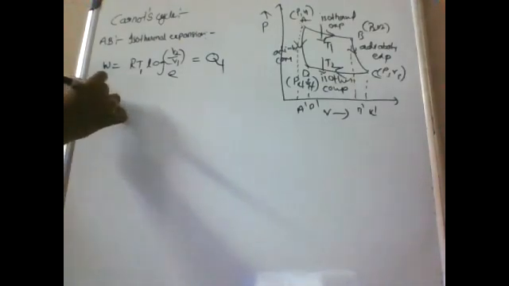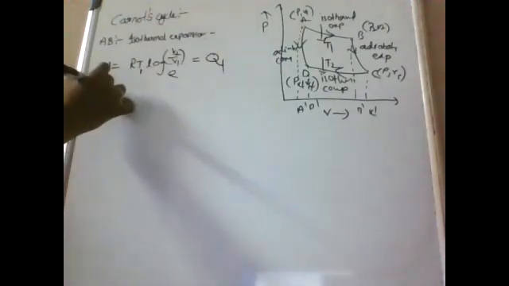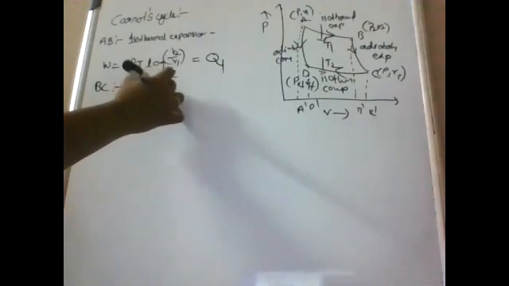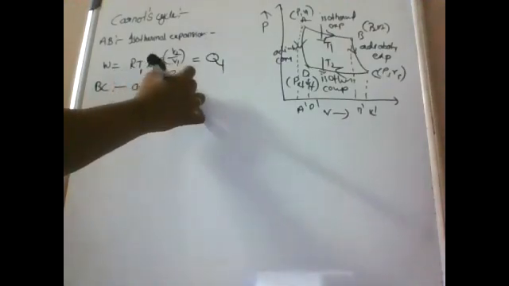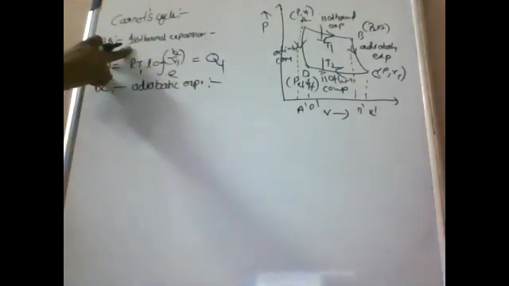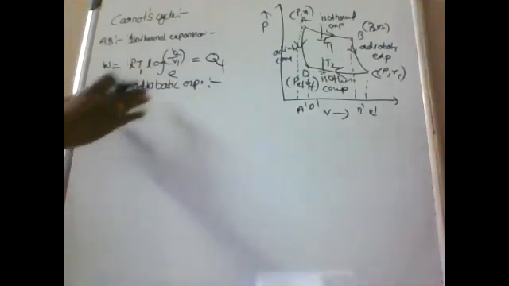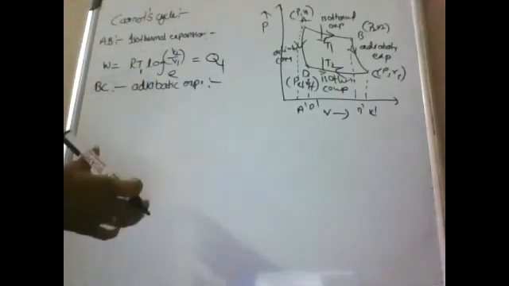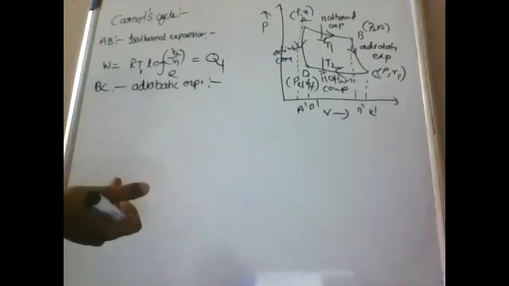Next, second one, B to C. So what is B to C? This is adiabatic expansion. In the first, isothermal expansion, the cylinder is placed on the source. In adiabatic expansion, we have to remove the cylinder from the source and place it on an insulating stand.